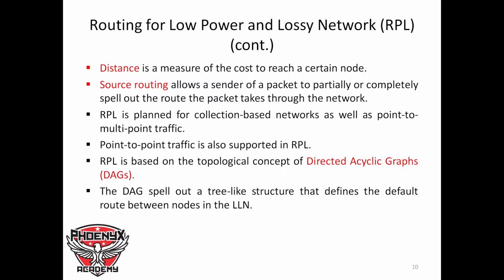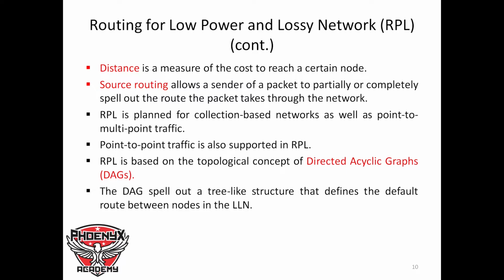Then source routing allows a sender of a packet to partially or completely spell out the route the packet takes through the network. RPL is a plan for collection-based networks, as we have seen earlier, as well as point-to-multipoint traffic. What we mean by collection-based network is that the data is collected from all the IoT devices, from the data generated by the sensors that these devices contain.